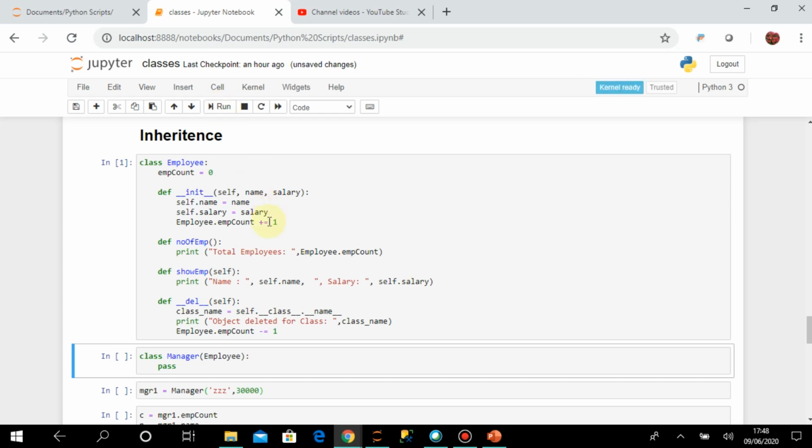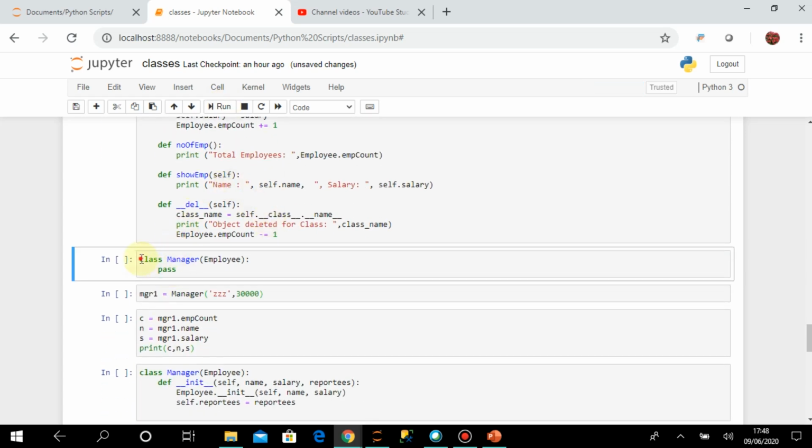Okay, so the employee class is created. Now I am creating another class called manager, but here after the name manager I am not putting a colon. Instead of that I have brackets, and inside the brackets I have written employee. Employee is another class. So with this syntax I am telling the Python interpreter that I want to create a class manager which will inherit from this employee class.